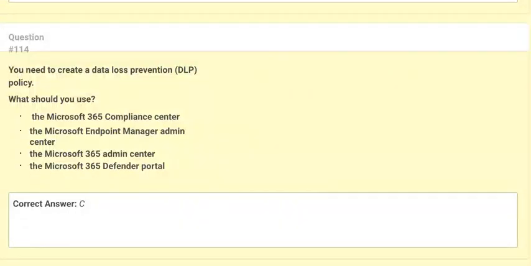Next question is, you need to create a data loss prevention DLP policy. What should you use? Option A, the Microsoft 365 Compliance Center. Option B, the Microsoft Endpoint Manager Admin Center. Option C, the Microsoft 365 Admin Center. Option D, the Microsoft 365 Defender Portal. Correct answer is option C.